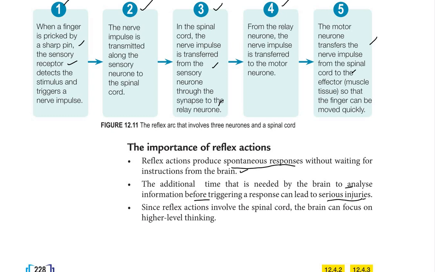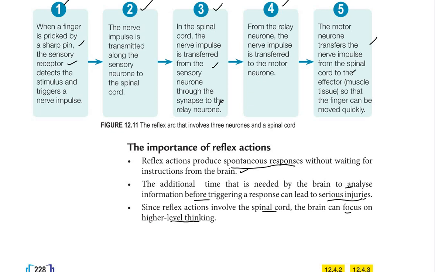Maybe if you withdraw your hand late, your fingers will be bleeding and so on. It can cause injury. Since reflex involves the spinal cord, the brain can focus on higher level thinking.